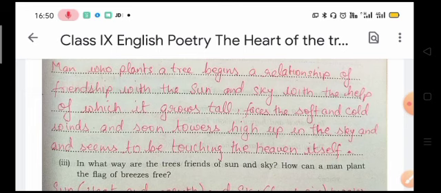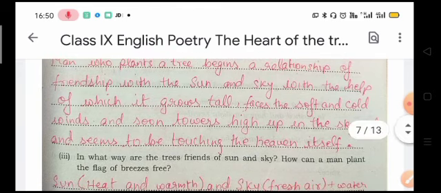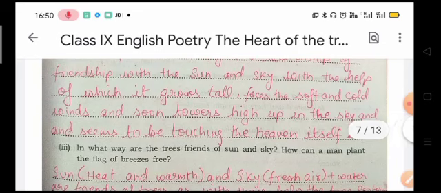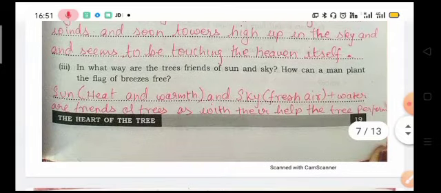And while they grow tall, they face the soft and cold winds, they face the breeze, and they tower high up in the sky. It means they grow so much that it seems like they touch the sky. Okay, it seems like they're touching the heaven. So this is the answer of this question.